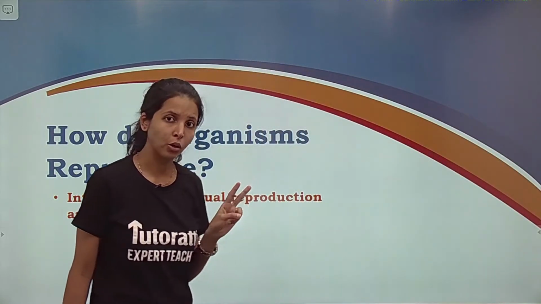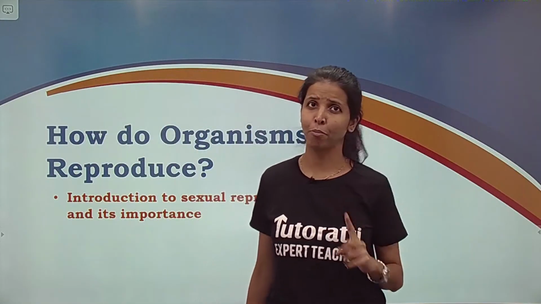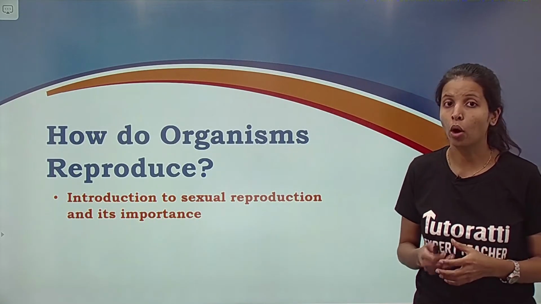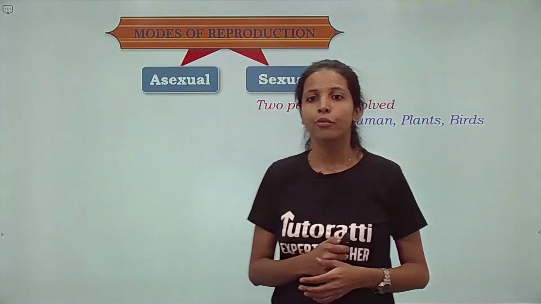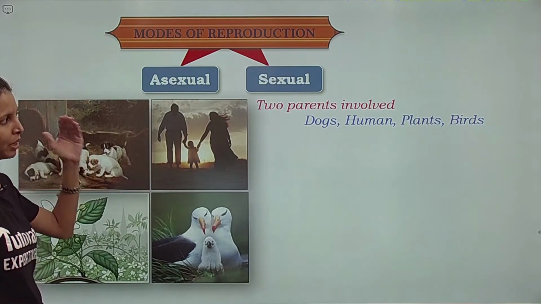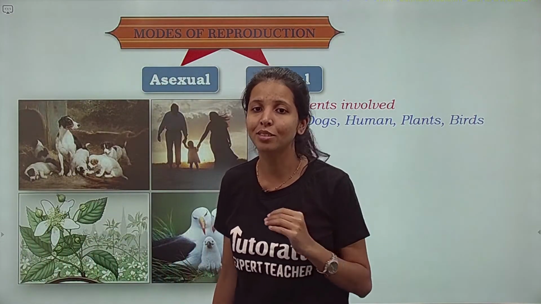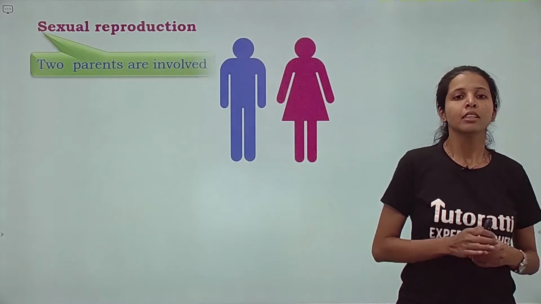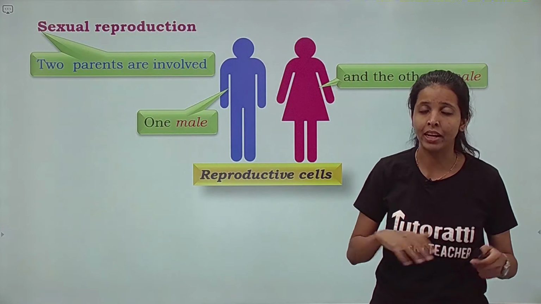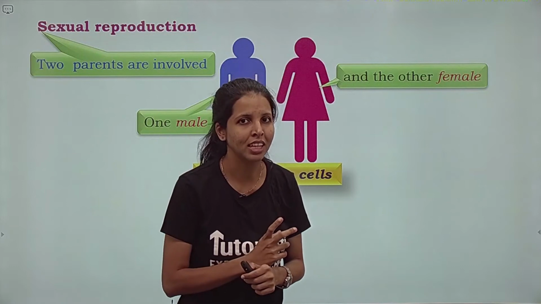That two parents are going to be involved and it includes more complex multicellular organisms. Absolutely correct. Let us begin with the introduction to sexual reproduction and what its importance is. I just told you that two parents are involved. Dogs, humans, plants, birds. मतलब जो more complex, complicated organisms होते हैं, they are going to perform this mode of reproduction. In sexual reproduction, there is a female parent and there is a male parent. Now kids, इन दोनों के reproductive cells, जिसको हम sex cells भी बोलते हैं.